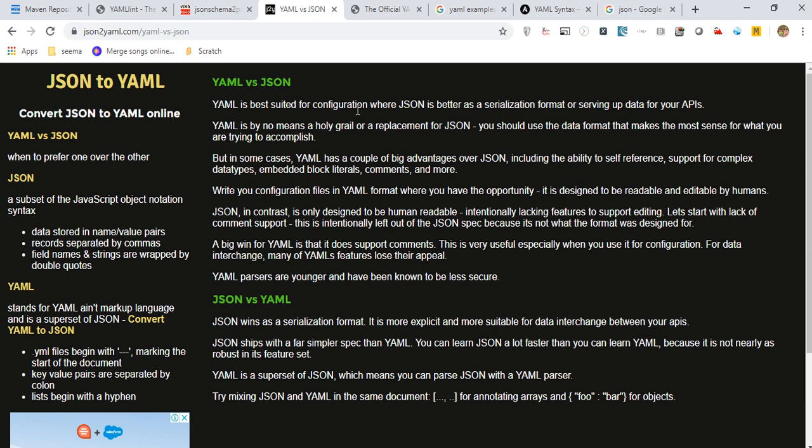And if you have a hierarchical kind of structure, suppose there is a parent, child kind of big data, then I definitely ask you to go for YAML. But if it is simple data, you can go for either JSON or YAML. This is my understanding. There are a lot of sites you can refer to. We'll see all these points, whatever is written here, in terms of coding.